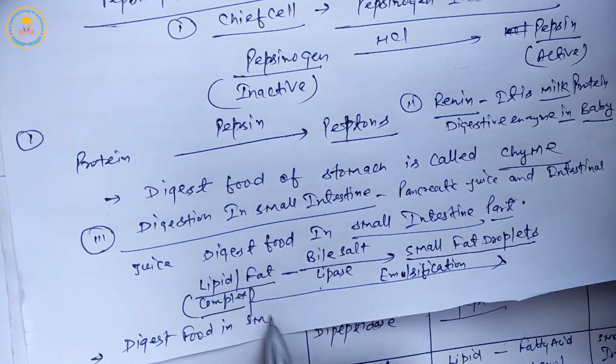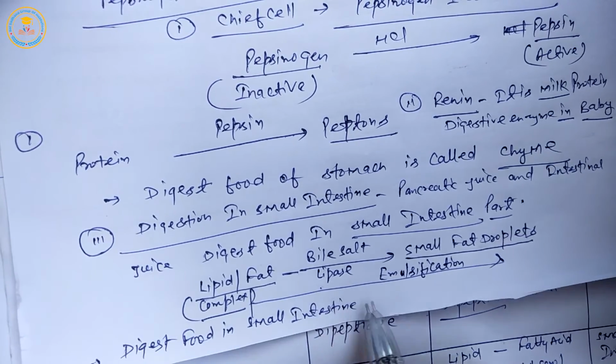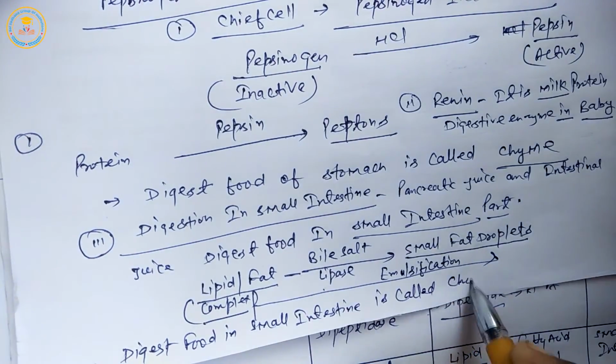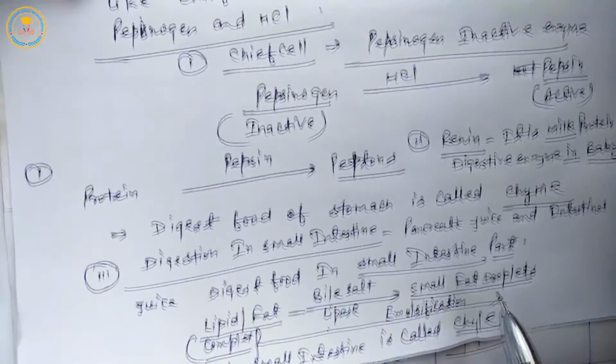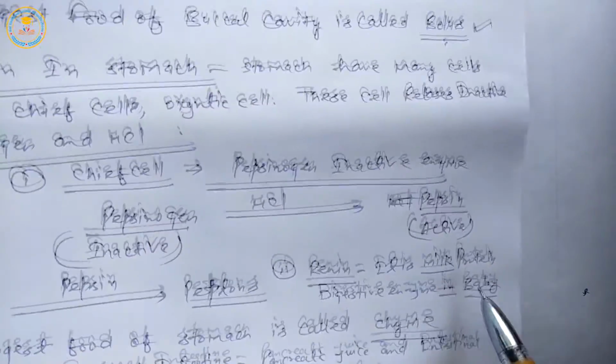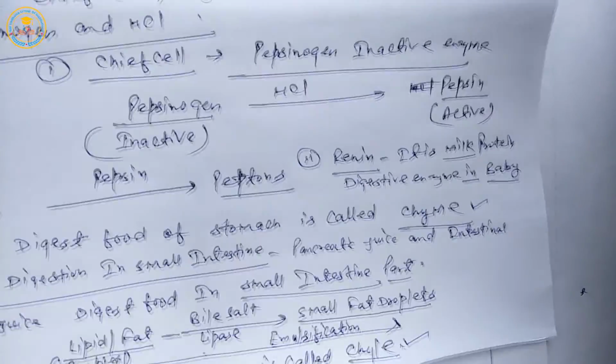Next, digested food in small intestine is called chyle. Once again, bolus in mouth or buccal cavity part, chyme in stomach part, chyle in intestine part.